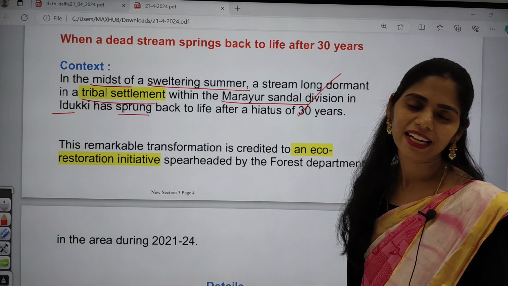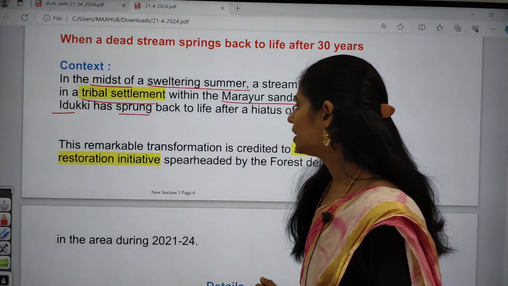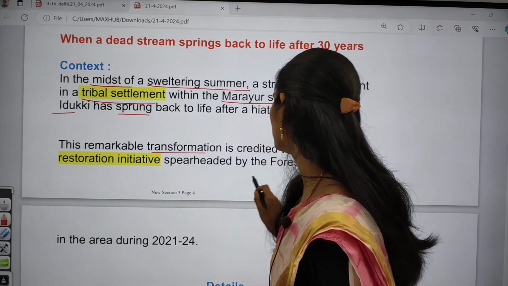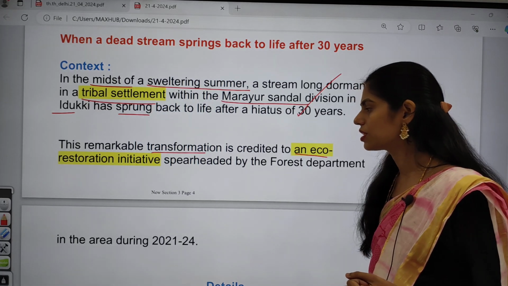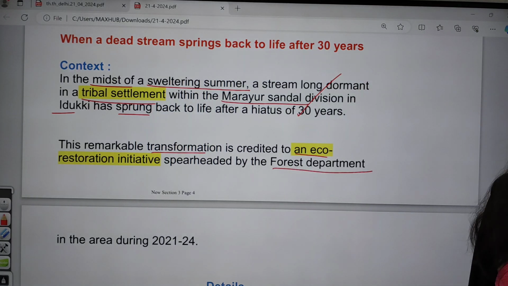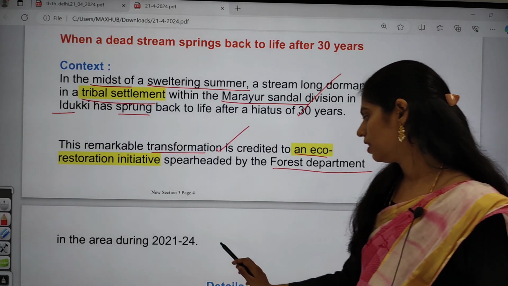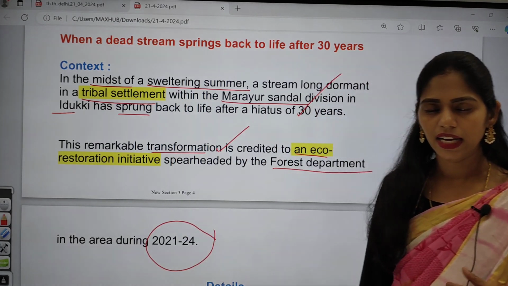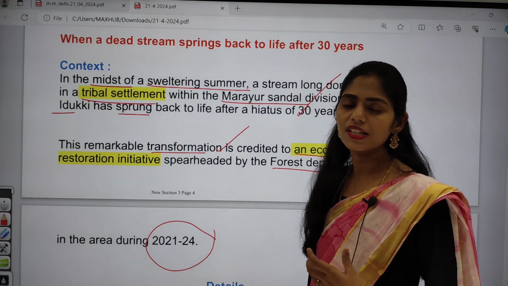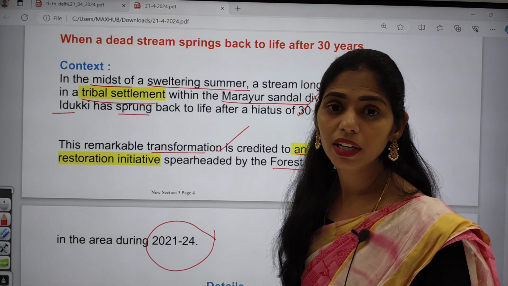But it is not a miracle, it is an eco-restoration initiative. This remarkable transformation is credited to an eco-restoration initiative by the Forest Department, started in 2021, and in 2024 we got the results: 6.5 liters of water generated per minute.